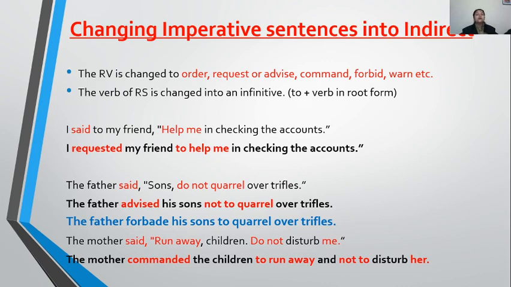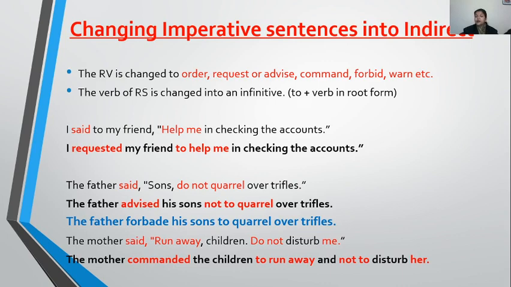When you tell someone not to do something, we say we forbade the person. So the father forbade his sons to quarrel over trifles. When you use "forbade," "not" will not be used because "forbade" itself is a negative word. Cleared?